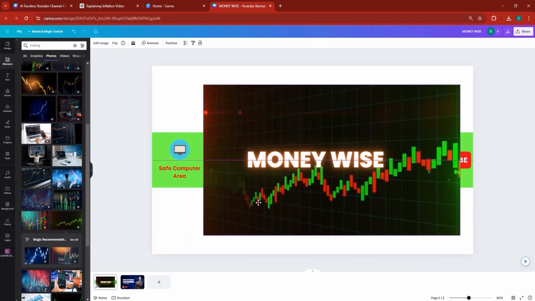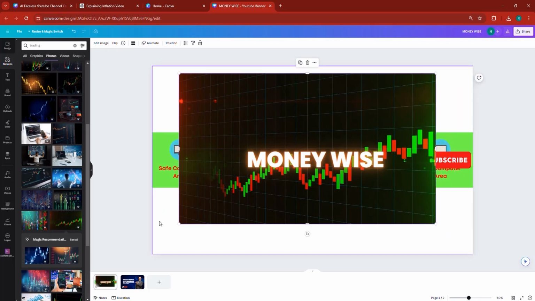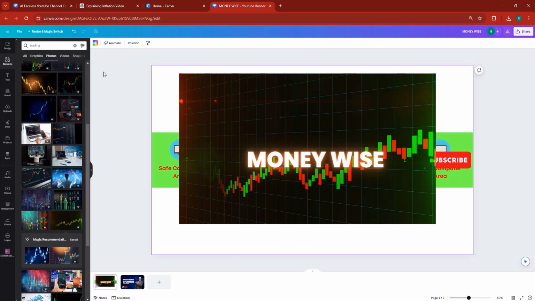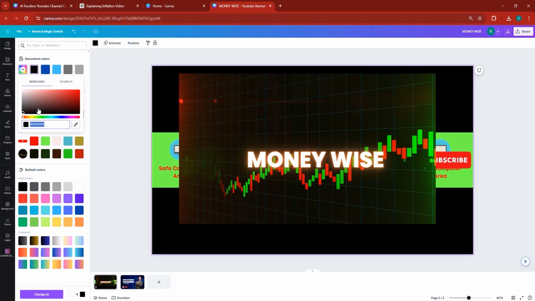And basically, when you choose this, first of all, you can click on the background, and here you can unlock. I can unlock my shape. I'm going to click to change the color of the background to another color. I'm going to change it to black.